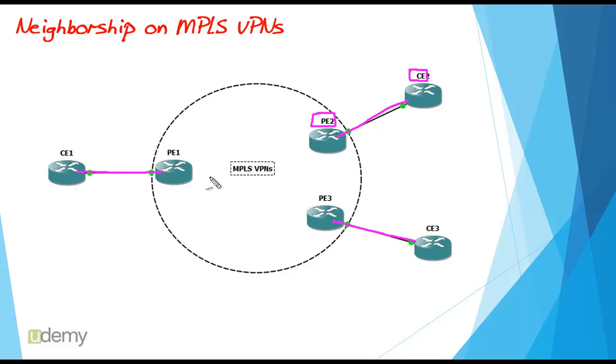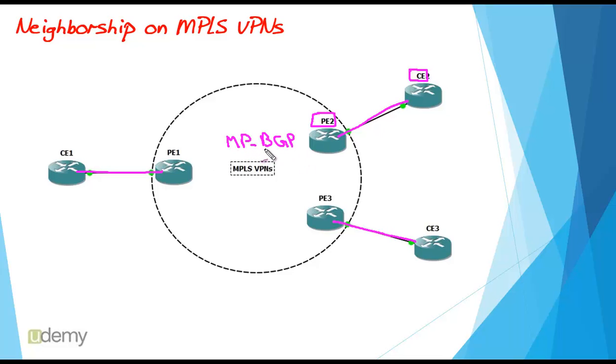Since MPLS is layer 3 aware, it can advertise EIGRP routes and our routers learn the related routes. But you should know that advertisement in MPLS VPNs is done through a protocol called MP-BGP, Multi-Protocol Border Gateway Protocol.